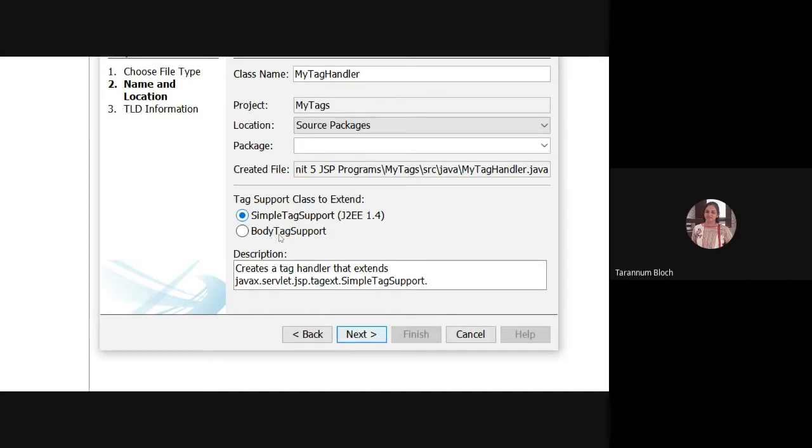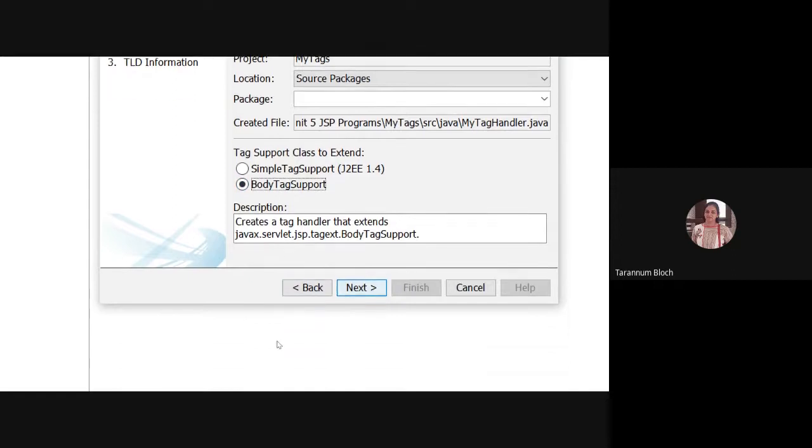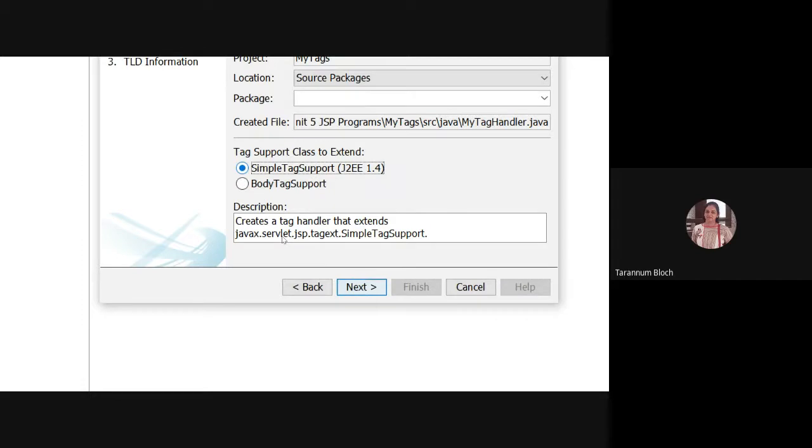And if you want to go with body support, you can select the second option, which is body tag support. Fine. You can see the package: it is there in javax.servlet.jsp.tagext.BodyTagSupport. Right now we want to create the simple one.